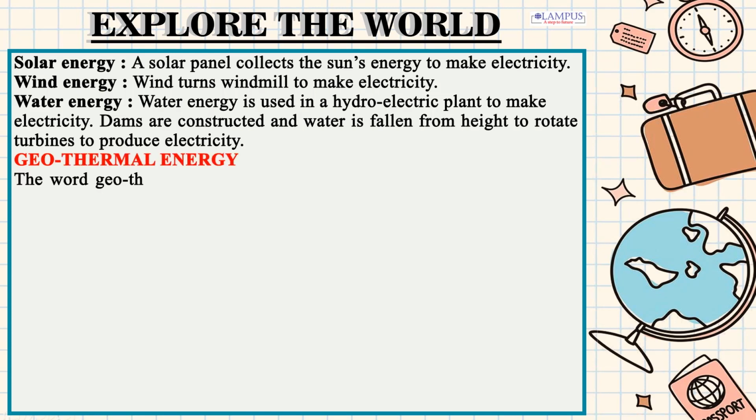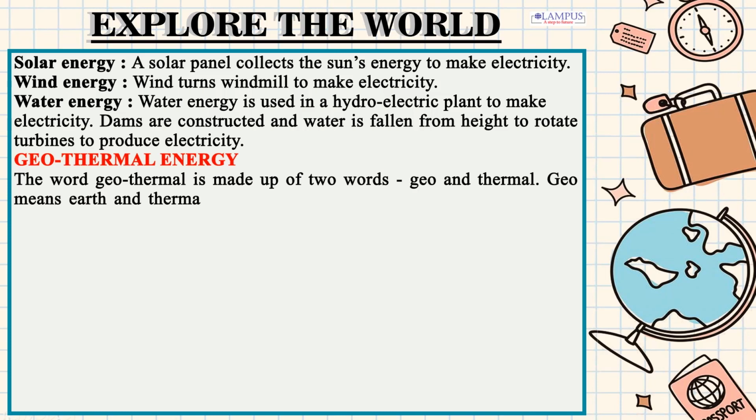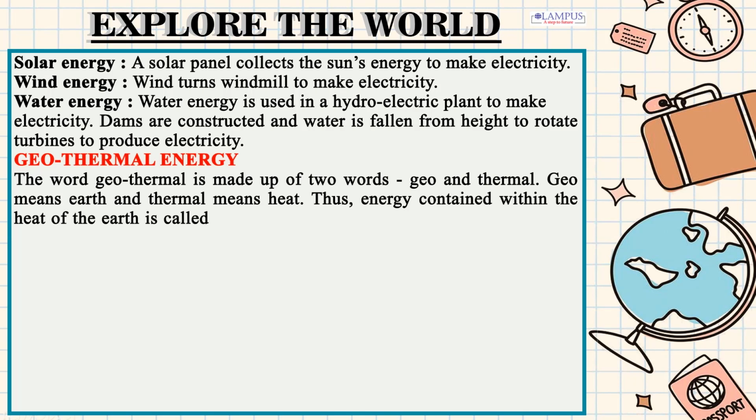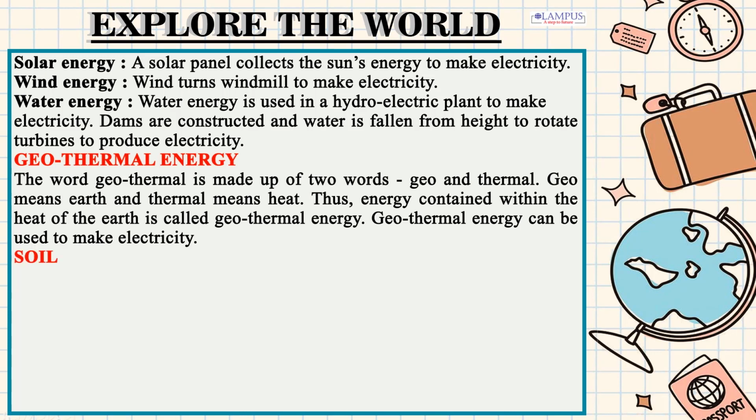Geothermal energy. The word geothermal is made up of two words, geo and thermal. Geo means earth and thermal means heat. Thus, energy contained within the heat of the earth is called geothermal energy. Geothermal energy can be used to make electricity.